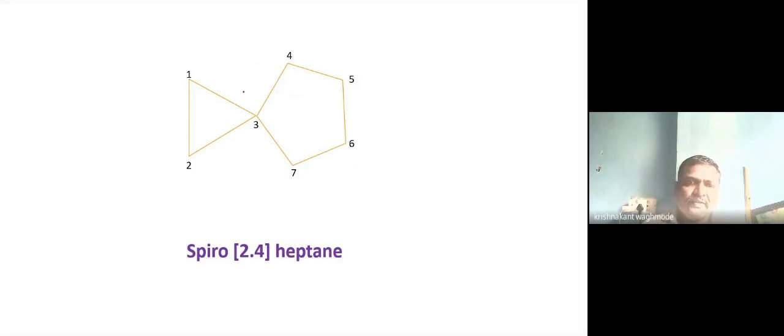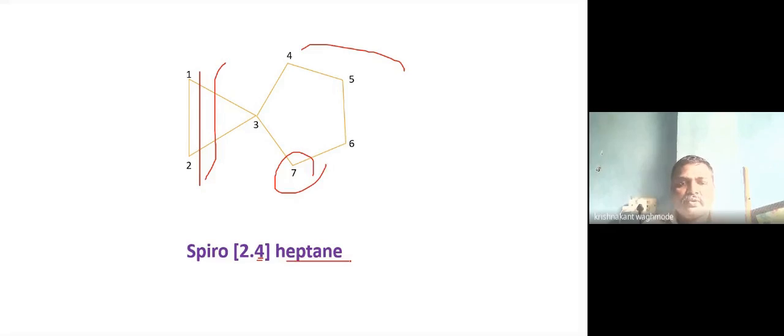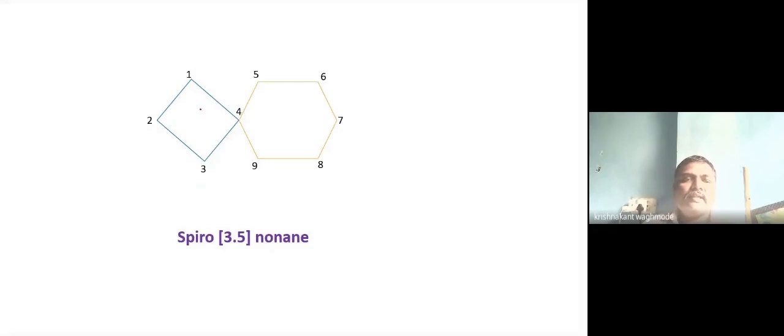Now this is the next example. Here this is a 3-membered ring and a 5-membered ring. So, spiro, 2 carbon atoms in the small ring. Then here 1 2 3 4, 4 carbon atoms in the large ring, and the total number of carbon atoms is 7. So this should be heptane, spiro[2.4]heptane.